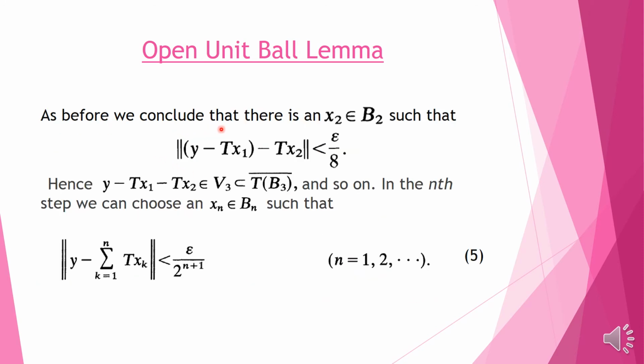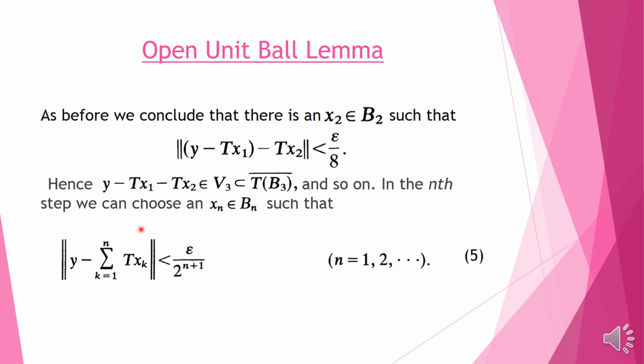As before, we conclude that there is an x2 belonging to B2 such that this is equal to T of x2. So y minus T of x1 minus T of x2, as before we conclude that this will also be as close as we want, so epsilon by 8. Hence y minus T of x1 minus T of x2 belongs to V3, in the same way as we previously showed. So this belongs to the closure of T of B3 and so on.